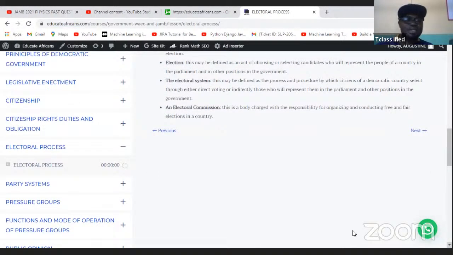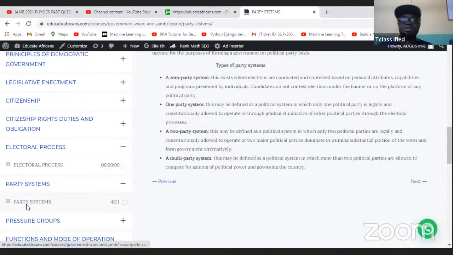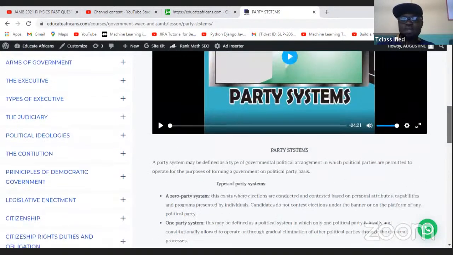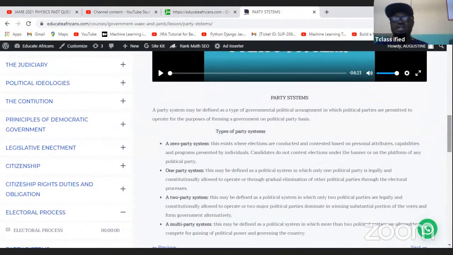So in subsequent classes, we are going to be looking at party system before we go on to pressure groups and other aspects. Okay, I think we should look at party system since we still have time. So take note of what we are doing. We are covering this. This is your syllabus. We are looking at them one by one.